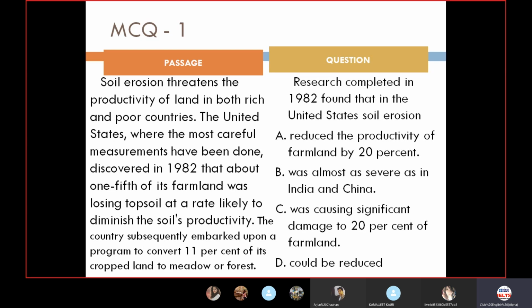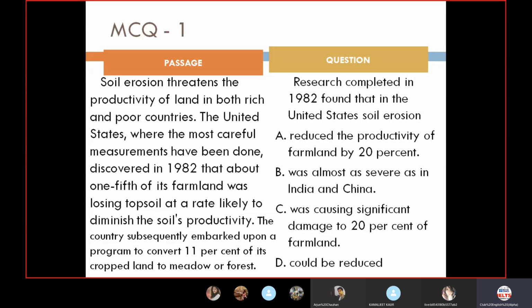Now moving further, B, Bravo. You should read it like this: research completed in 1982 found that in the United States, soil erosion was almost as severe as in India and China. We'll just be noting it down. So here India and China are the keywords. Let's move further. C as in Charlie says research completed in 1982 found that in US soil erosion was causing significant damage to 20% of the farmland. Now here the keywords are soil erosion, something related to farmland, and 20%.